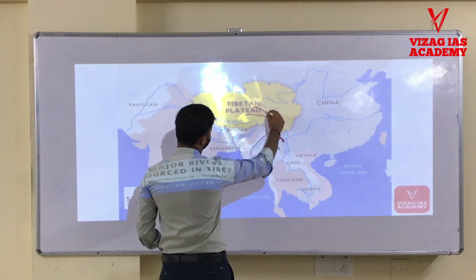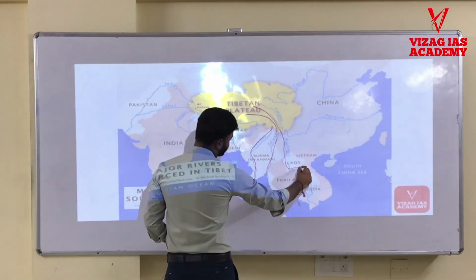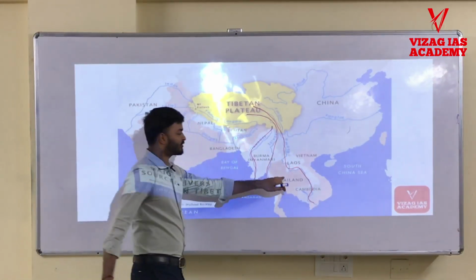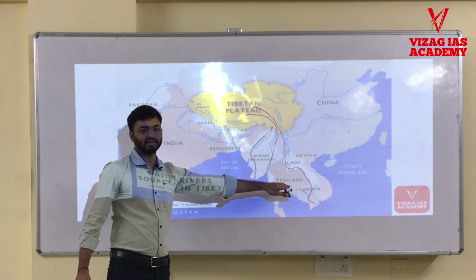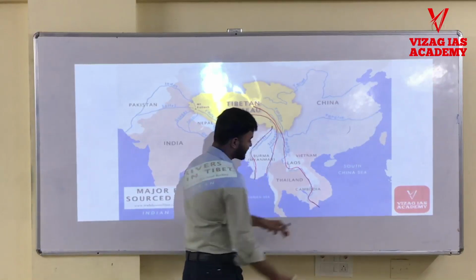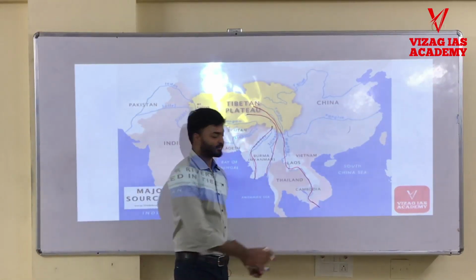Next we have Mekong river. This Mekong river touches the borders of all these four countries, Thailand, Cambodia, Laos and Vietnam, and it falls into the South China Sea.